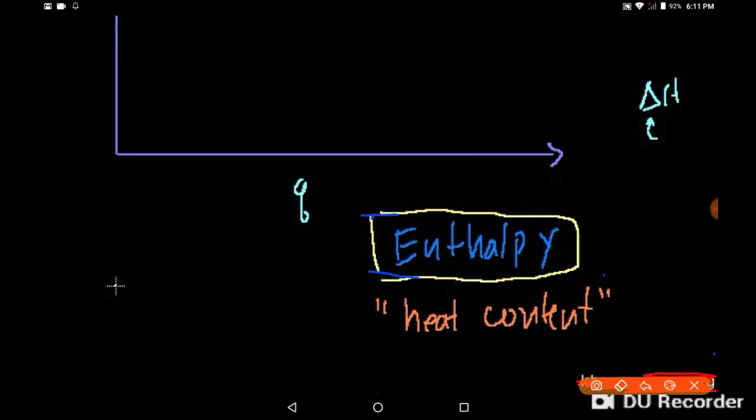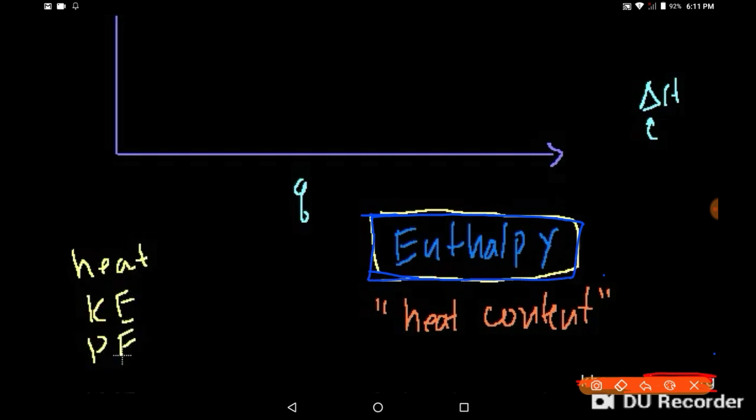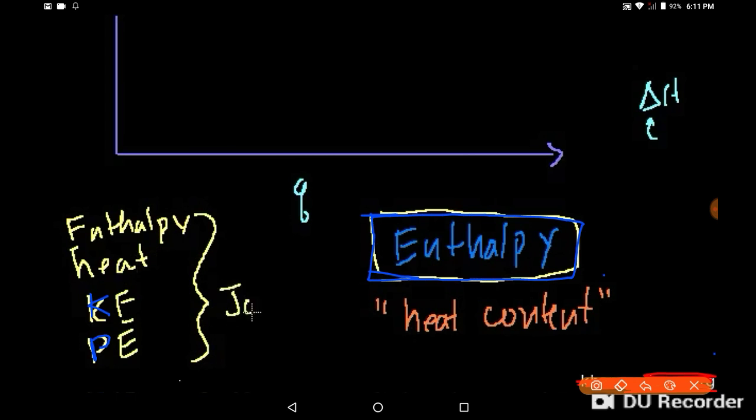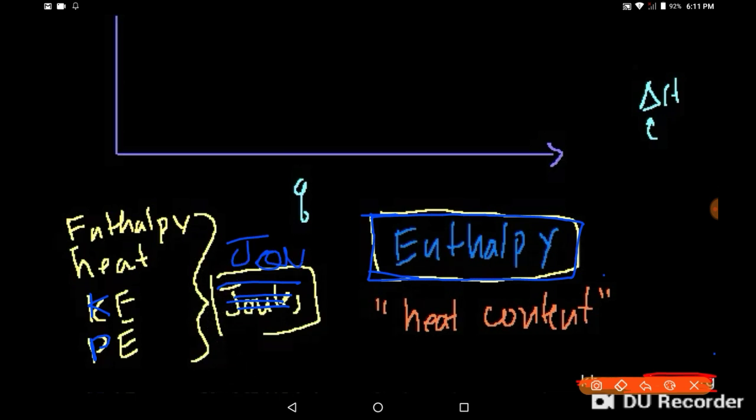And just remember, all of these things, whether we're talking about heat, kinetic energy, potential energy, enthalpy, you'll hear them in different contexts. You're like, oh, I thought I should be using heat, and they're talking about enthalpy. But these are all forms of energy, and these are all measured in joules. They might be measured in other ways, but the traditional way is joules. And energy is the ability to do work. And what's the unit for work? Well, it's joules, force times distance. But anyway, that's a side note.